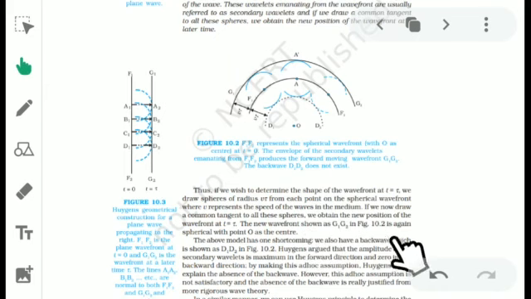Here he couldn't explain properly, but according to his explanation, Huygens argued that the amplitude of the secondary wavelet is maximum in the forward direction and 0 in the backward direction. By making this ad hoc assumption, Huygens would explain the absence of the back wave. According to Huygens, there is no propagation of light in the backward direction. This is the explanation of wave theory.